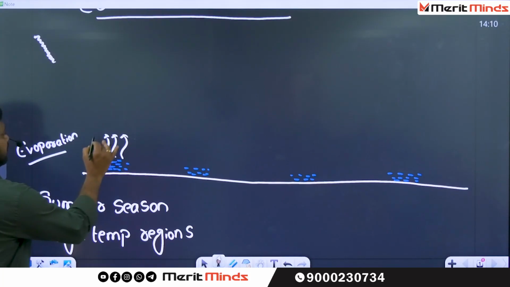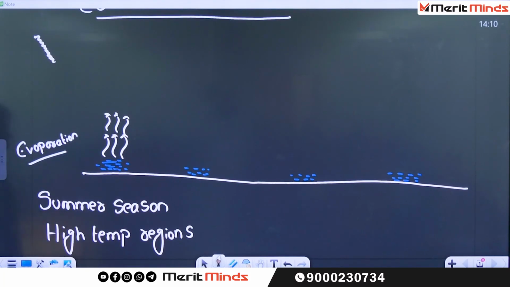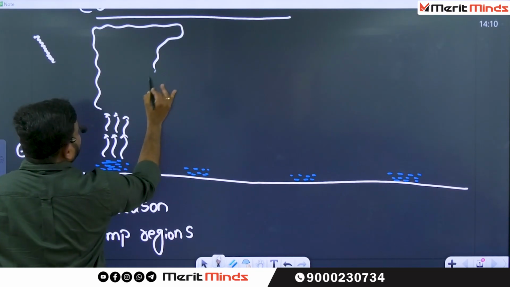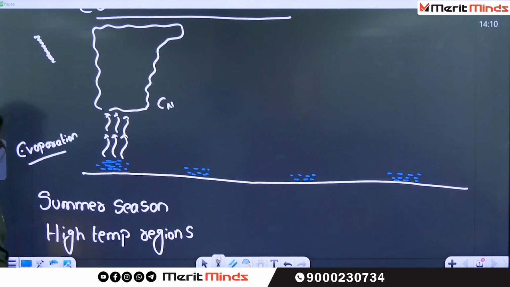Now see the condition. Whenever the evaporation takes place, what type of evaporation? Very rapid evaporation. Whenever the rapid evaporation is taking place, what is going to form? A very gigantic cloud is going to form. What is that particular cloud? Cumulonimbus cloud. Rapid evaporation leads to formation of a special type of cloud. That particular cloud is called cumulonimbus cloud.